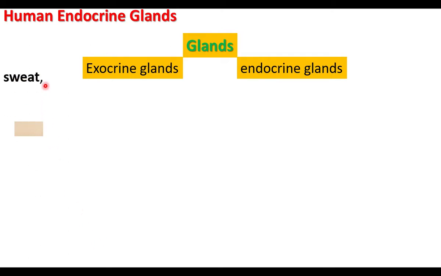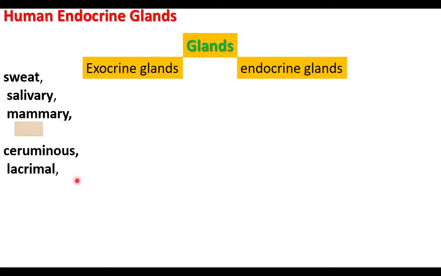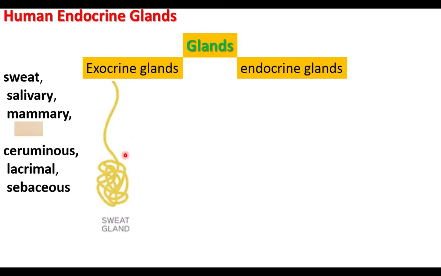Sweat gland secretes sweat. It is on the skin. Salivary gland is inside the mouth. Mammary gland produces milk. Ceruminous glands produce earwax. Lacrimal glands are in the eyes. They produce tears. Sebaceous glands are found on the skin. They secrete an oil-like substance. All these glands are exocrine glands. They have ducts or tubes.